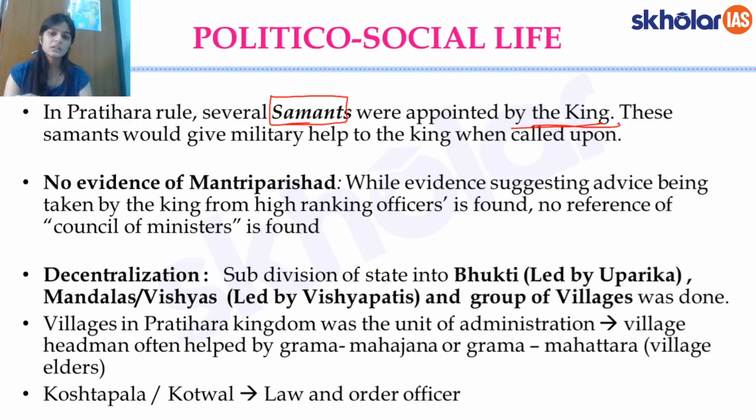In their own internal affairs, the samans were autonomous, but they were obligated to give military help to the king wherever they were called upon to do so. So you can say they were small internal kingdoms within the Pratiharas, autonomous to the extent of internal affairs, but whenever called for military help, they were bound to provide it, right?